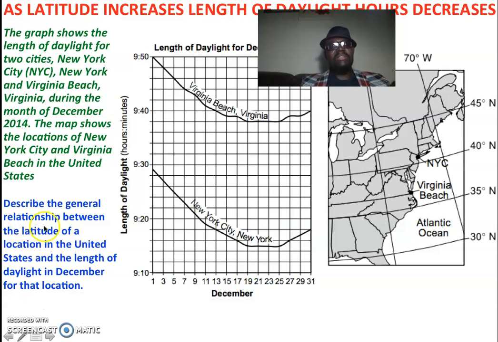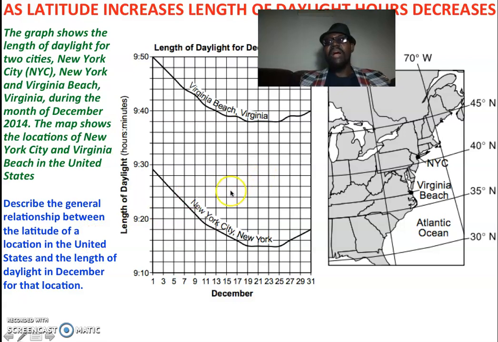Here it says to describe the general relationship between the latitude of a location in the United States and the length of daylight in December for that location. So what is the relationship between latitude and the length of daylight?